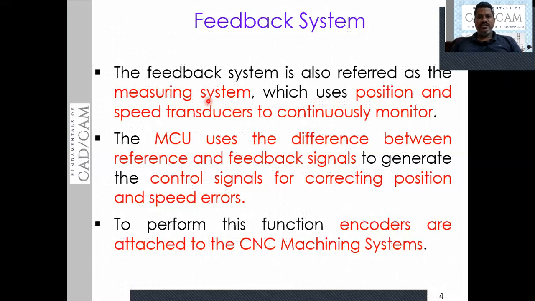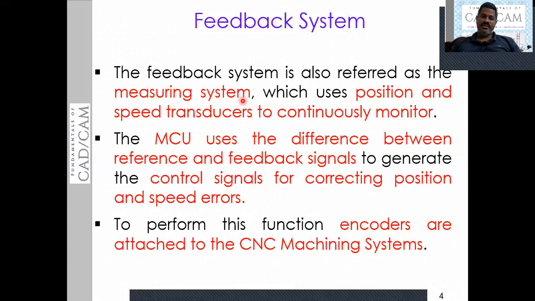We need to continuously monitor the motion of the spindle as well as the table: whether the spindle is rotating with the specified RPM or not, and whether the table has moved to the exact location specified in the part program.